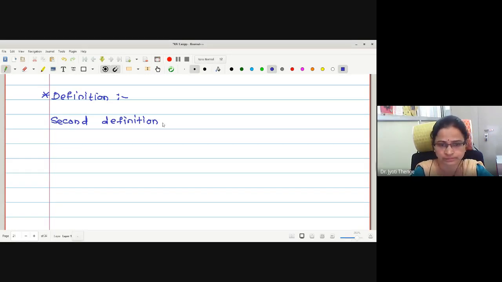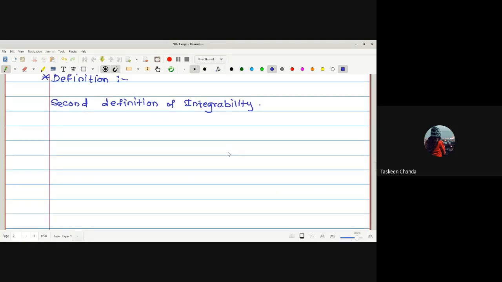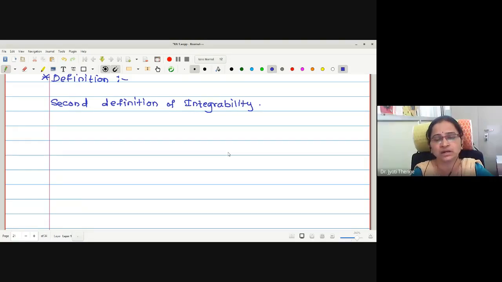Can anyone repeat what is the first definition of integrability? A necessary and sufficient condition for integrability of a bounded function is that for every epsilon greater than 0, there corresponds delta greater than 0, such that for every partition P of a closed interval [a, b] with norm mu p less than delta, UPF minus LPF is less than epsilon. Good. But this is not actually a definition. This is the condition for the integrability of the function.